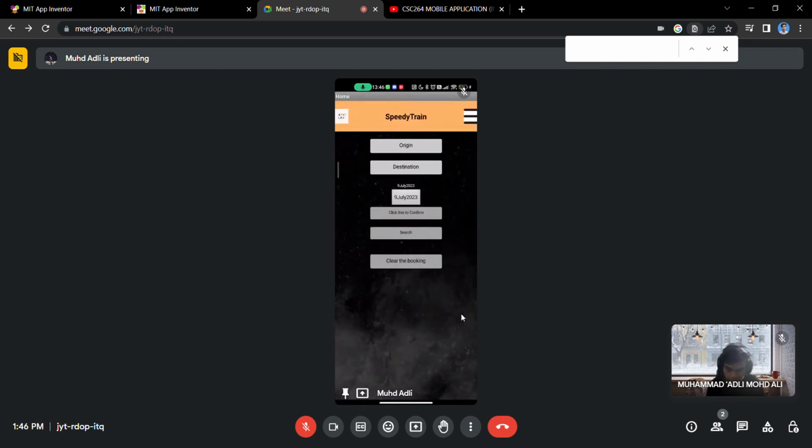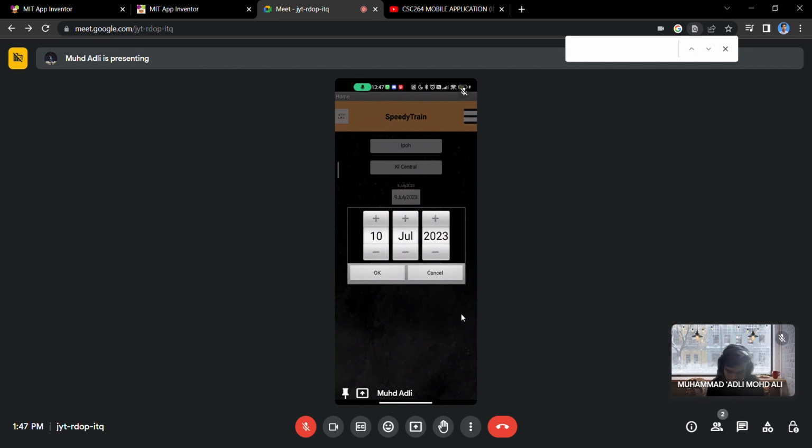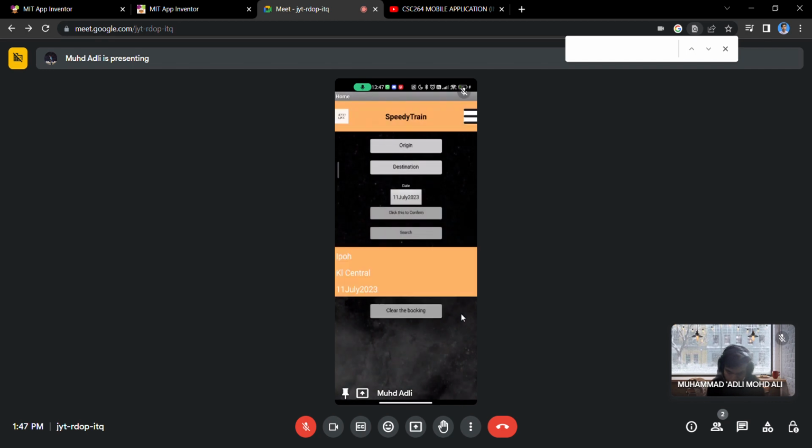As you can see in the top right corner, there is a button. The user can go to home, select depart and log out. First, the user needs to select the origin, say the user is from Ipoh and wants to go to KL Central. The user also needs to enter the date. Let's say 11 July 2023, and click this to confirm. This will be stored into the TinyDB and displayed on the list view. Okay, now the user can click search.